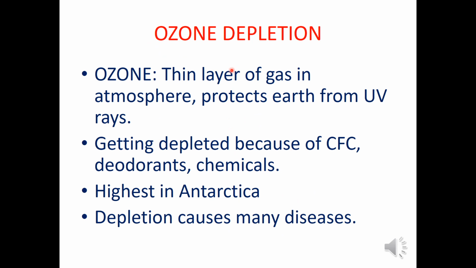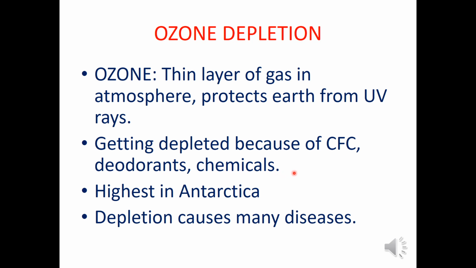Ozone depletion. What is this ozone layer? Ozone layer is a thin layer of gas present in stratosphere of the atmosphere, and this ozone layer protects the earth from UV rays, that is ultraviolet rays. What are the causes of ozone depletion? The causes are CFC, that is the chemical chlorofluorocarbon which is present in the refrigerator, deodorants and the chemicals emitted from the factories and automobiles.